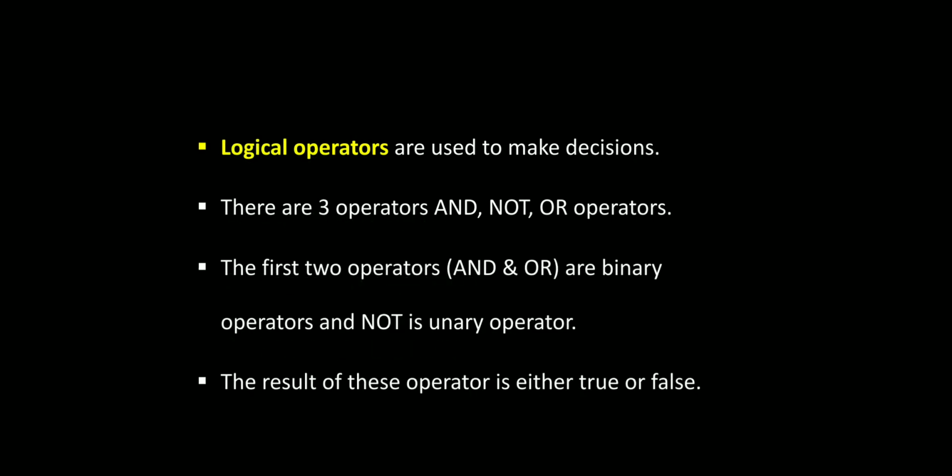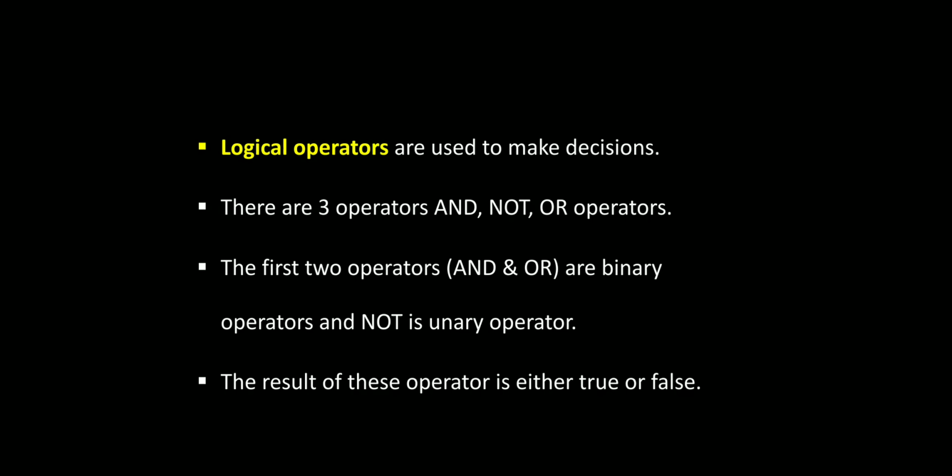First one, logical operators are used to make decisions. There are 3 operators: and, not, and or.